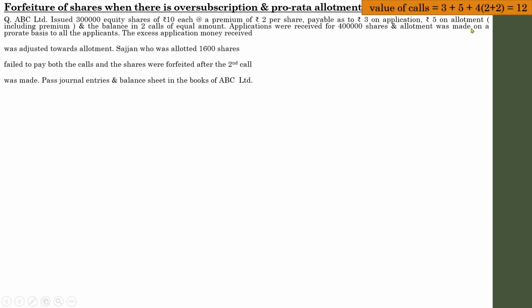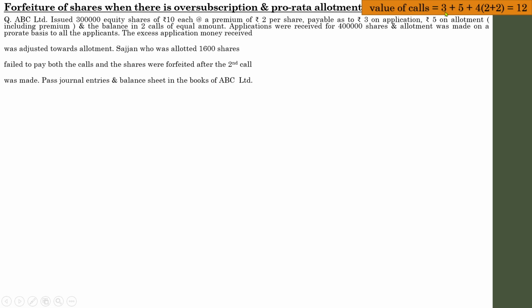Here the application amount is 3 and allotment including premium is 5, and we know that the total amount of share is 12. 3 belongs to application, 5 belongs to allotment, and in the question it is said that after 5 the balance will be in equal amounts for the subsequent calls. So 3 plus 5 is 8. We know that the total value of the share is 12. So the difference between 8 and 12 is 4, and you need to divide that 4 into 2, that is 2 rupees for the first call and 2 rupees for the second call. That is how we have found the price of each of these installments.